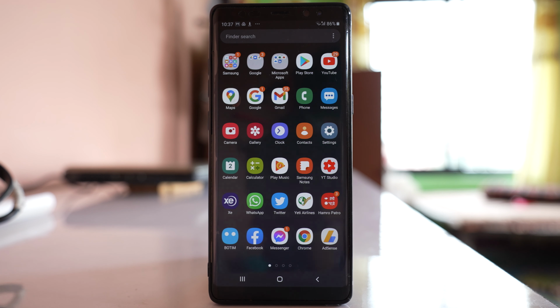If the YouTube app keeps stopping while playing videos on your Android device, then let us see how to fix the issue. Now the first thing that you have to make sure is that there is a good internet connection on your device. And the second thing you need to make sure is your device is near to the Wi-Fi signal or near to the Wi-Fi router so that you can receive the full signal.